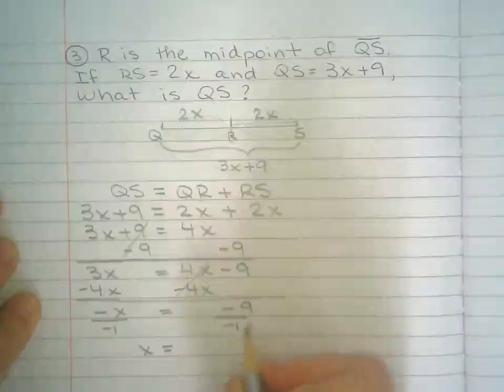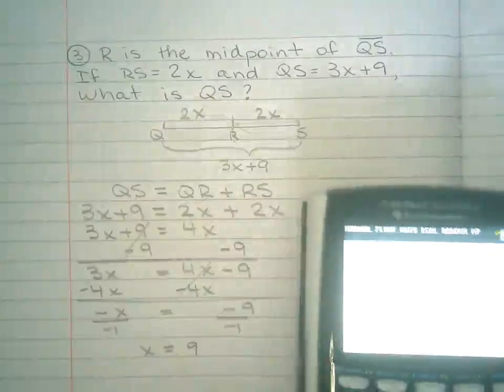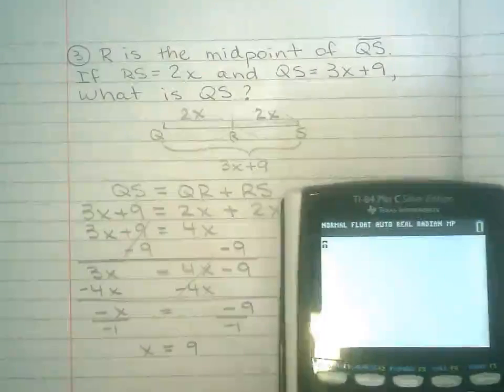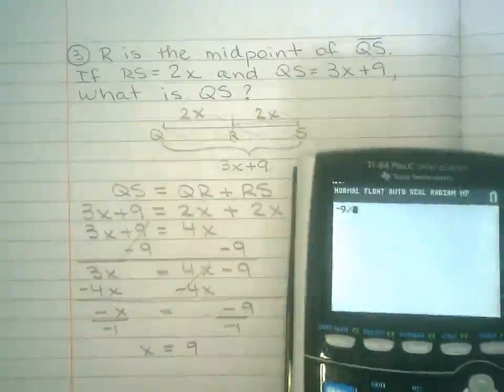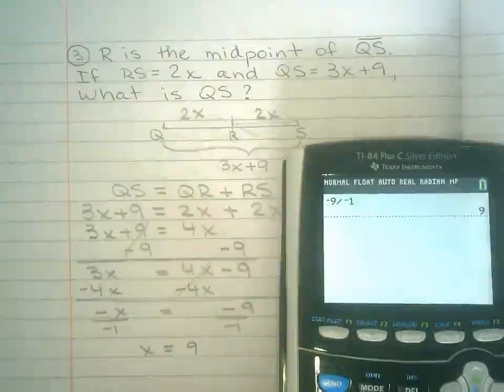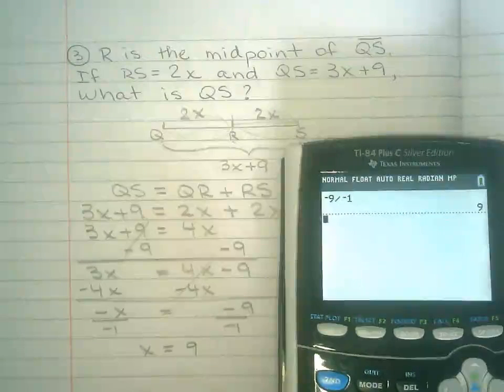If you're not sure here, just put that in your calculator. There's nothing wrong with that. Don't think that it's a shame to do that. So -9 divided by -1, voila. A lot of you have trouble with the negatives. Just put that in the calculator. Nobody's looking at what you're doing anyways. I won't tell.